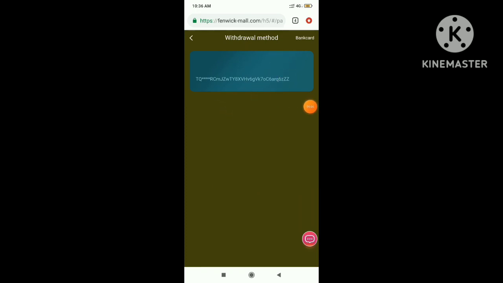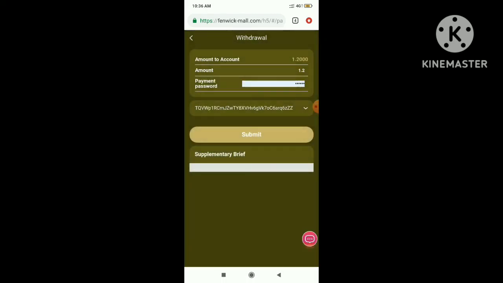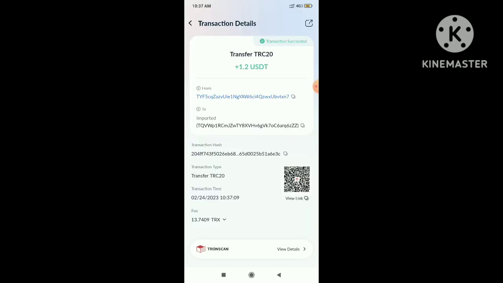So okay guys, I have successfully submitted. I need to wait for some seconds, and I will receive the income directly into my wallet. So okay guys, let's check in my wallet whether I have received the income or not. So guys, you can see I have successfully received. It's the withdrawal proof. You can see it's my wallet. I have successfully received 1.2 USDT directly into my wallet. Let's come back to the platform.